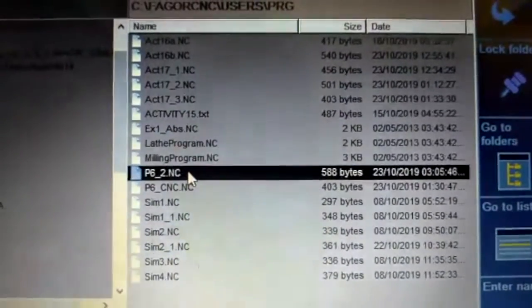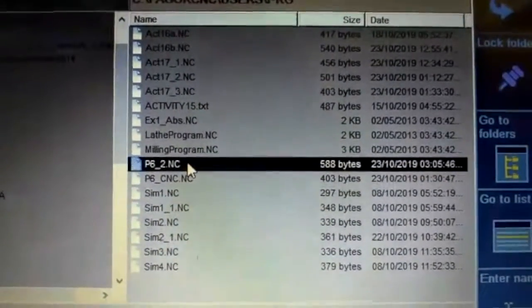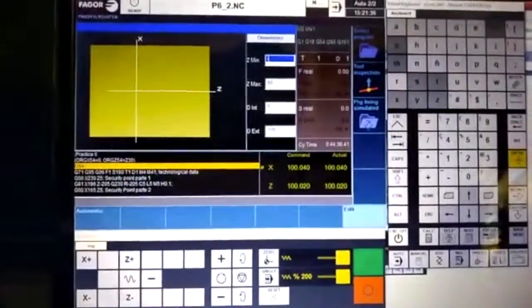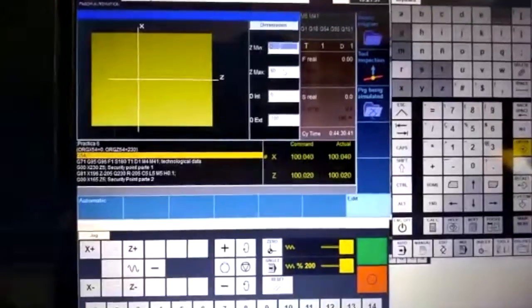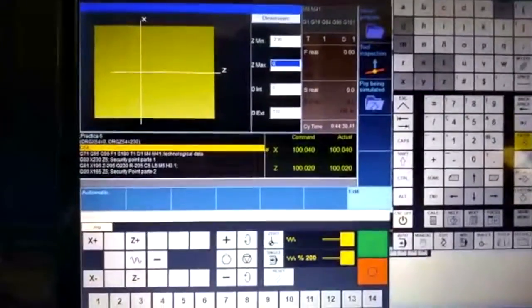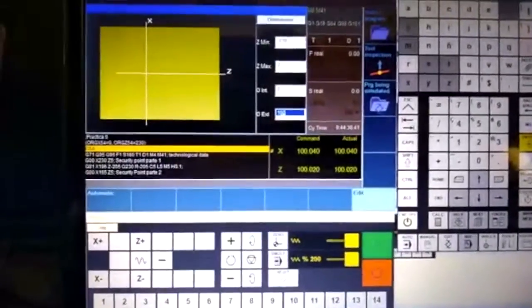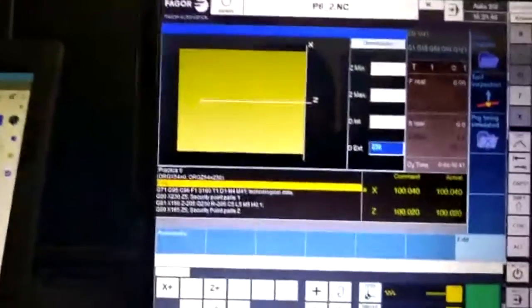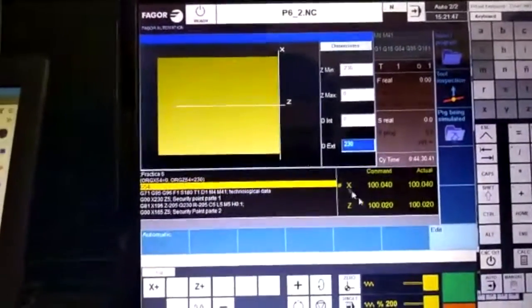Here you select your program with a double click, and then you go to the Graphics button and Dimensions, and then you can establish the proper dimensions of your piece. In this case they are these ones, and then you click on Enter to establish them.